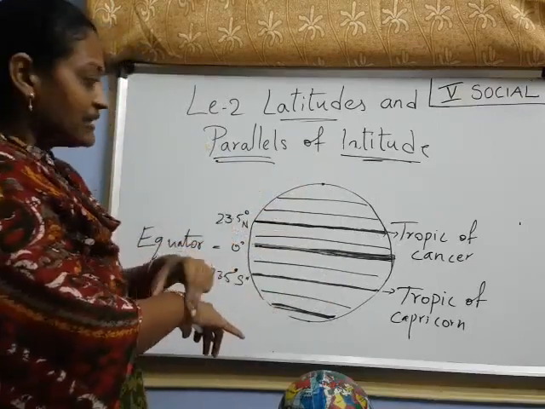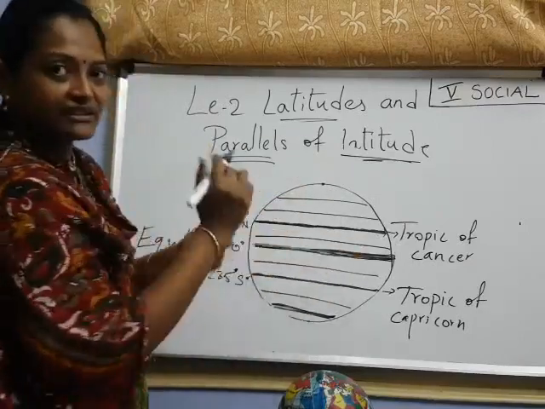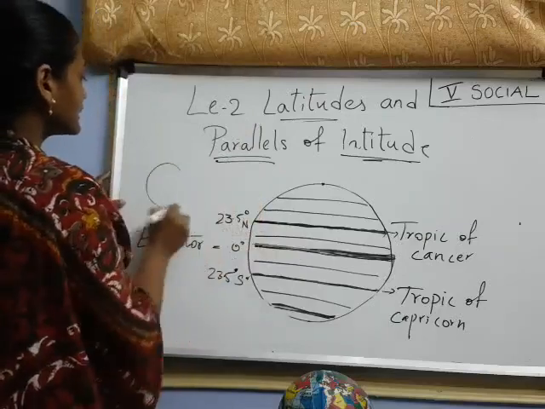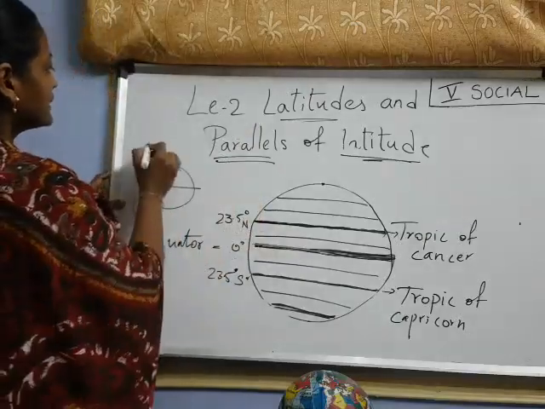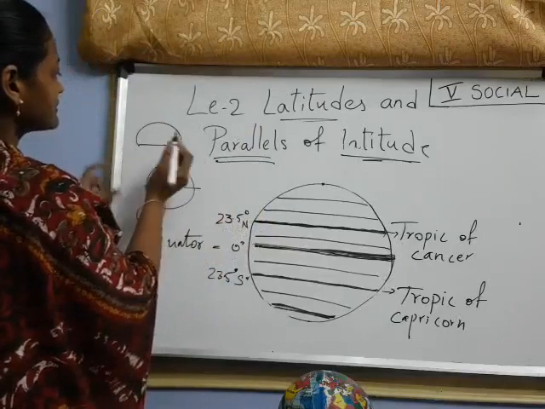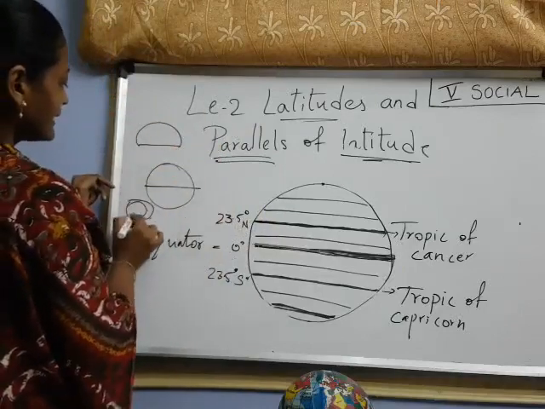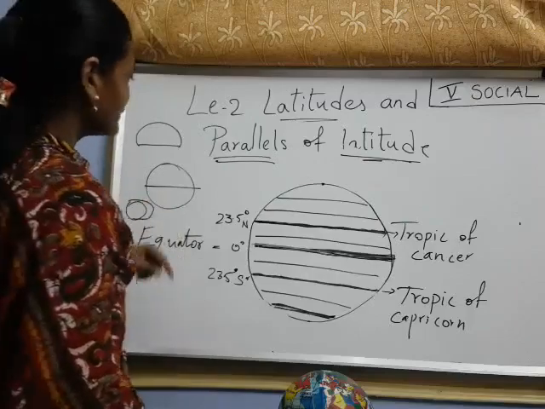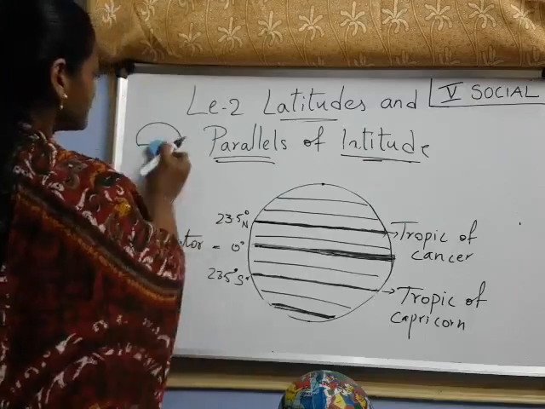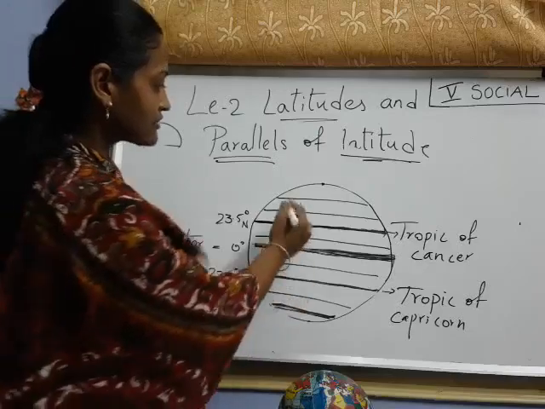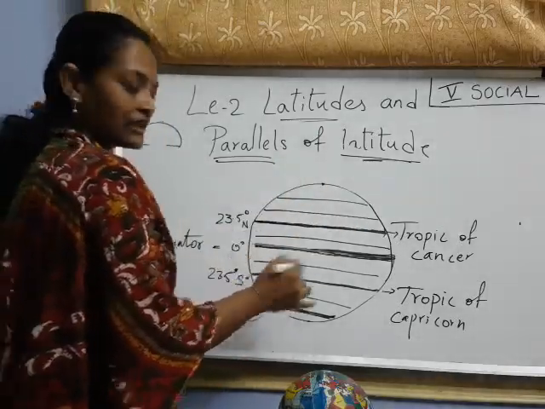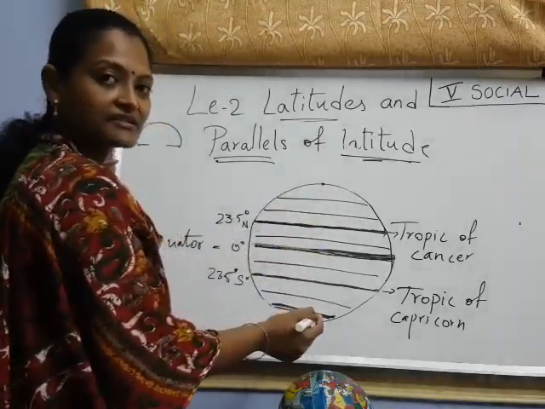You know a bangle. If you cut it in half, then the half looks like this, isn't it? If you turn it, then it is again round. So these are all circles, these parallels are circles.